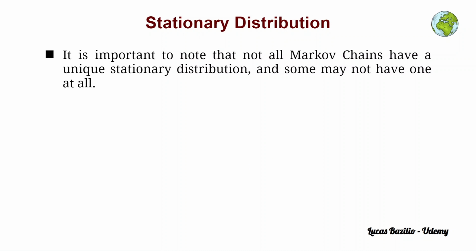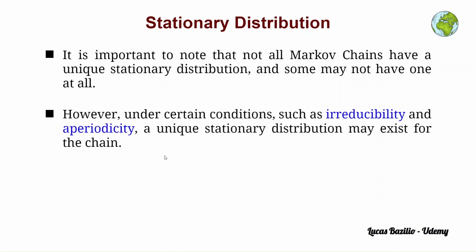Now, an important aspect to note about stationary distributions is that not all Markov chains have a unique stationary distribution, and some may not even have one at all. However, under certain conditions such as irreducibility and aperiodicity, a unique stationary distribution may exist for the Markov chain. Such conditions, which we see here in blue, we are going to cover later in the course.